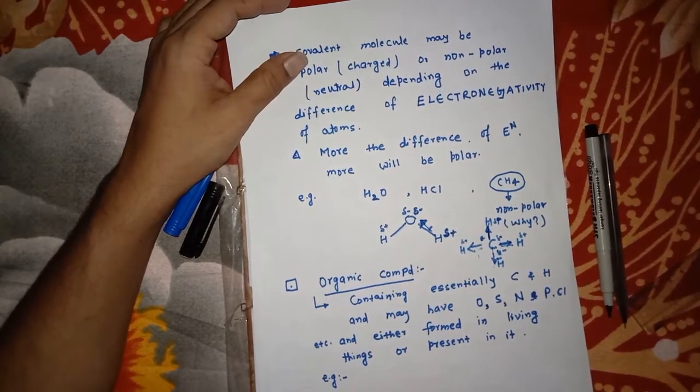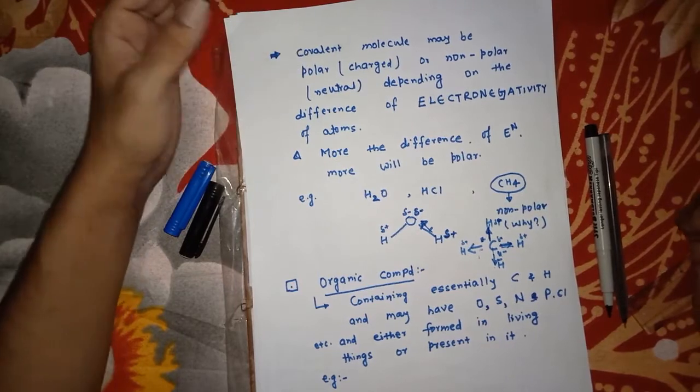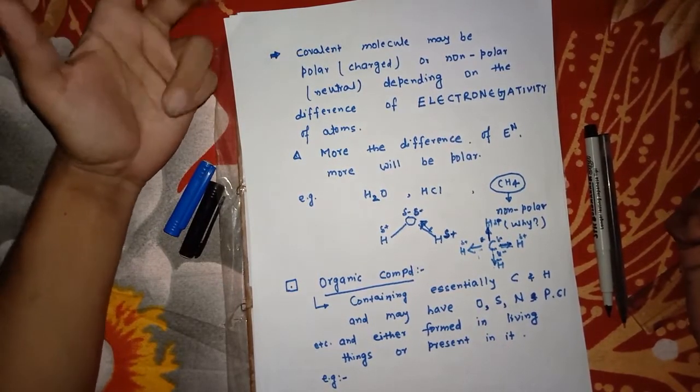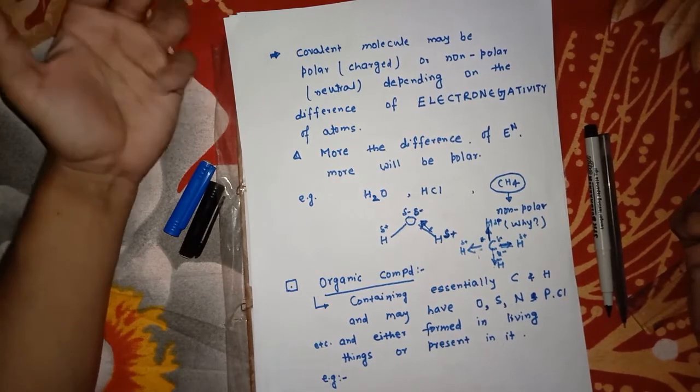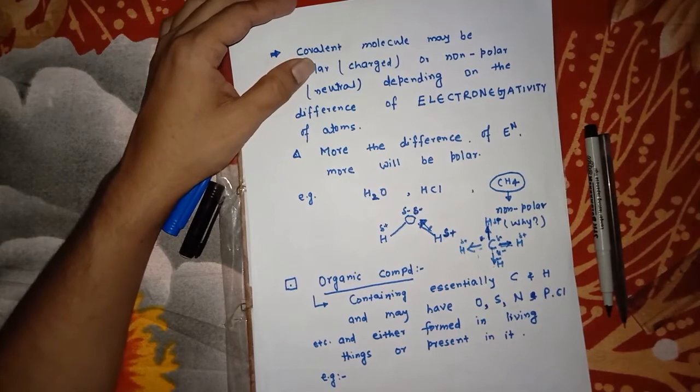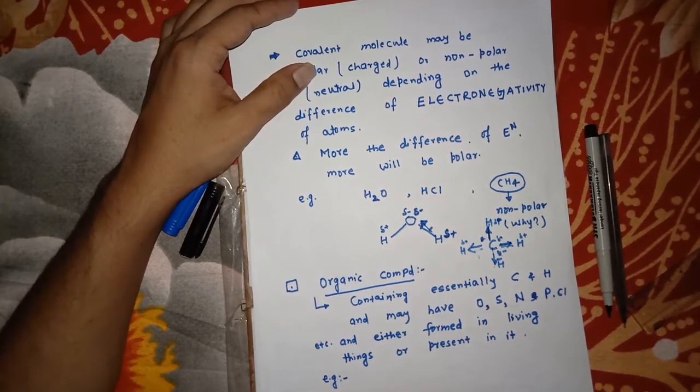These kinds of substances are called organic compounds. For example, alcohol, lactic acid, citric acid, DNA, sucrose, fructose, these are organic compounds.